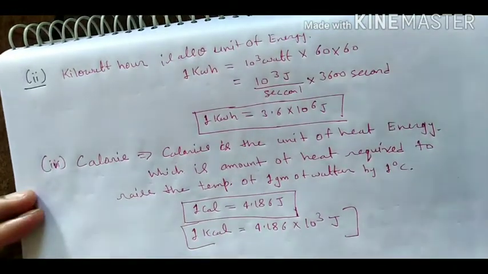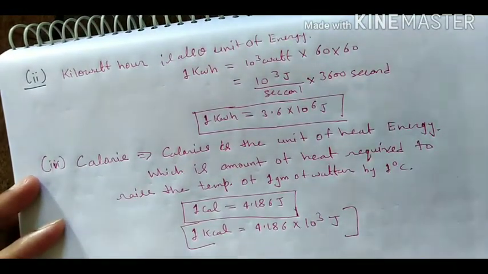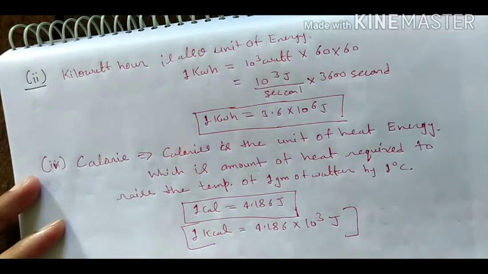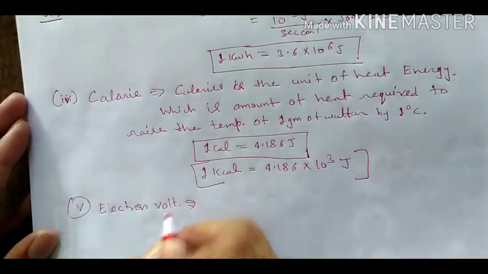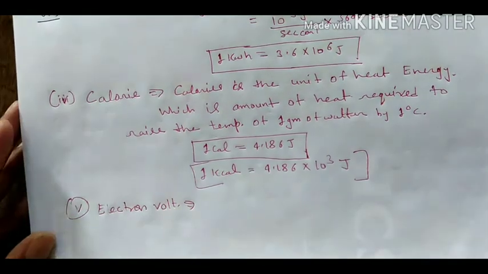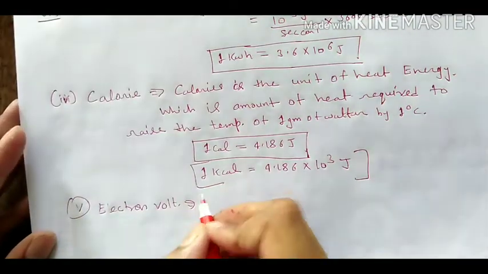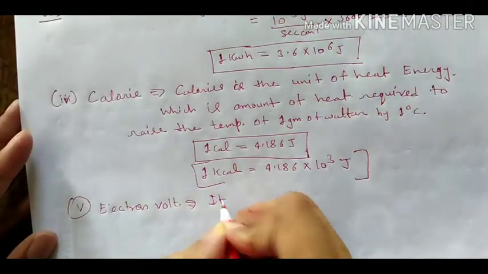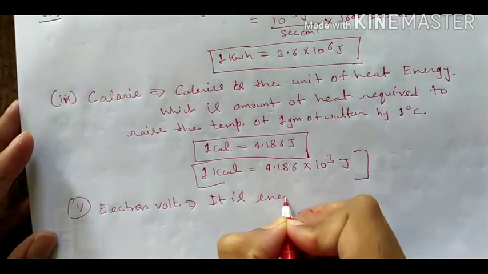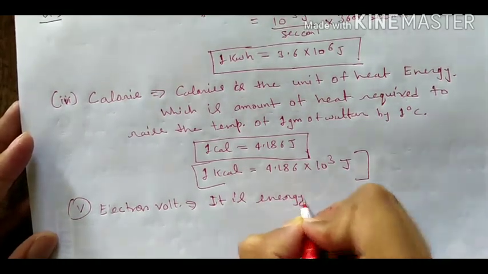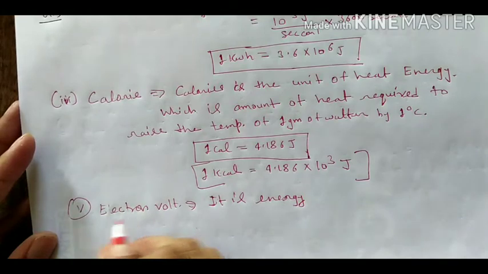And another unit, fourth, is electron volt. Electron volt is also a unit of energy. Students, by name it is clear, it is the energy of an electron.